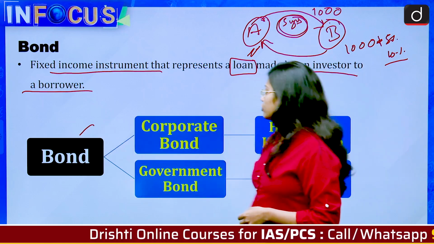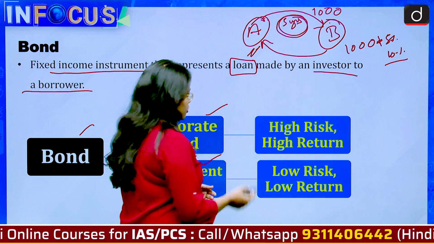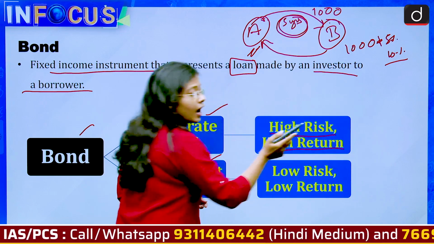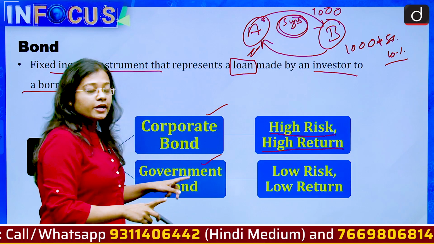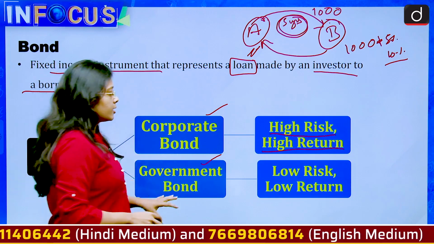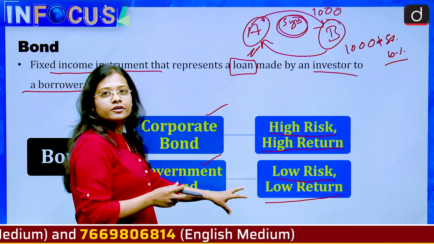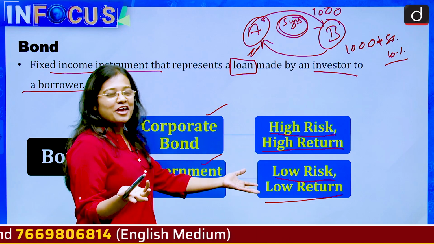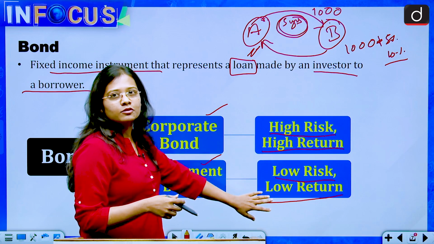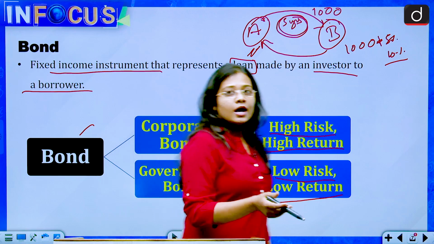So bonds are of two types. This is corporate bond and government bonds. See, corporate bonds or private bonds have high risk, but they also give higher returns. While on the other hand, government bonds are safe as compared to the private or corporate bonds, but they have low risk, but they also give low returns. So it's not that you can get everything. If you get low risk and safety, then the returns will also be low. But if you go with high risk, then the returns will also be very high.